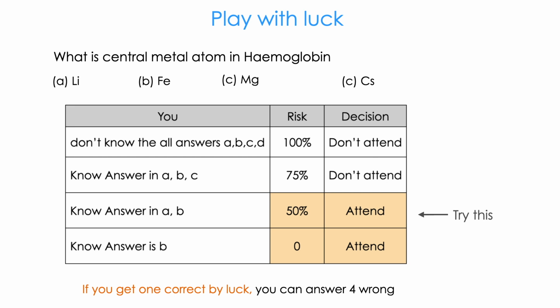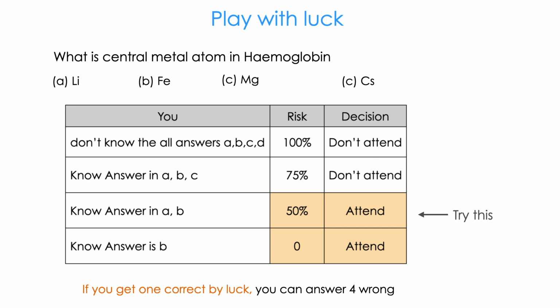Suppose you eliminated option D because cesium is radioactive, it cannot be in hemoglobin, which is a biological molecule. So D cannot be the answer. Then your chance of success is 75% because you know only A, B, C. In that case also, you should not attend.